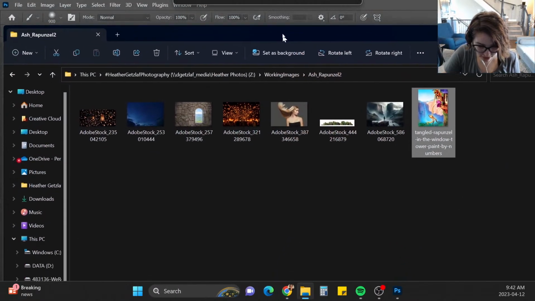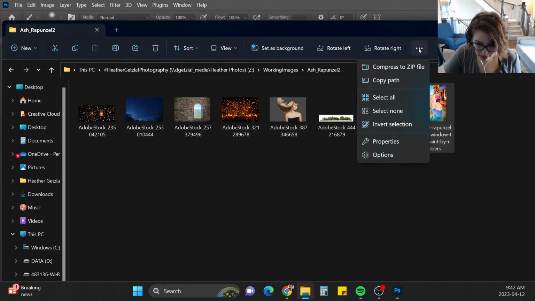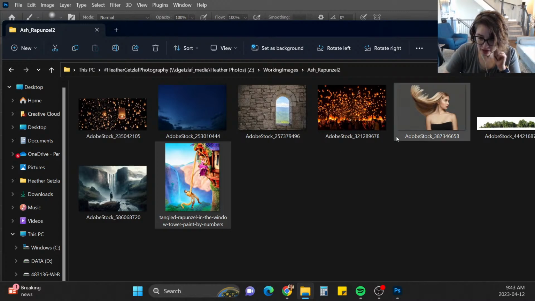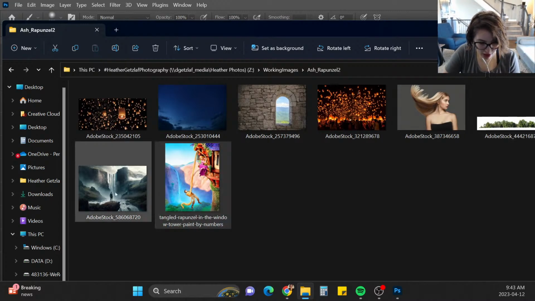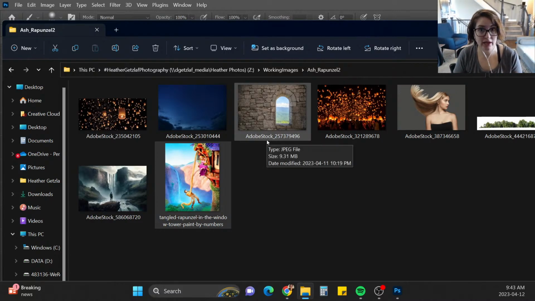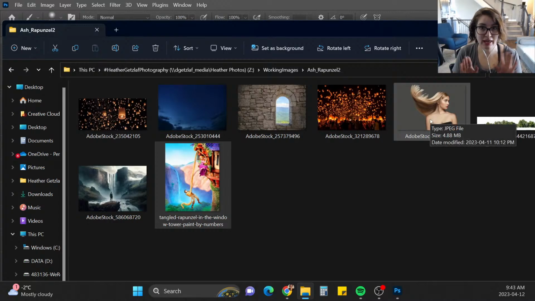All right, so these are the stock images that I chose for this one. Let me get them extra large so you can kind of see better. So I've got some trees here. I have the waterfall. I've got the sky and the window for the tower. And the rest of the stock is actually going to be from Pixel Squid. So we'll get started, and I'm not sure if I'm going to use the hair or not. I have her wig, but I was kind of thinking maybe I could make it look like it's going around the tower and really make it look like very long hair. So we'll see if we can do that or not. But yeah, let's get started.